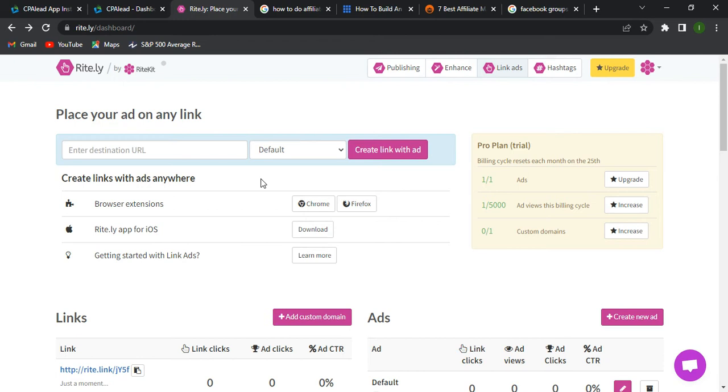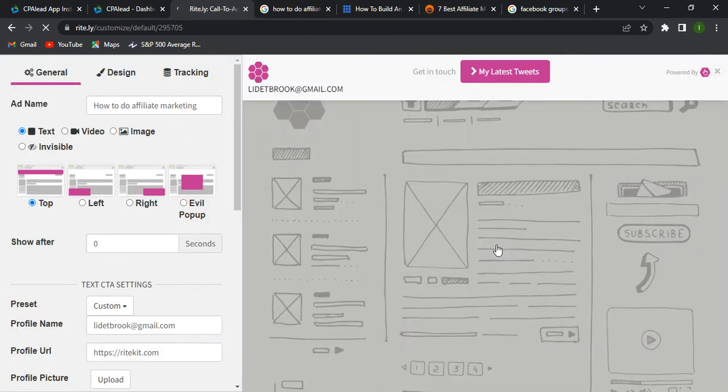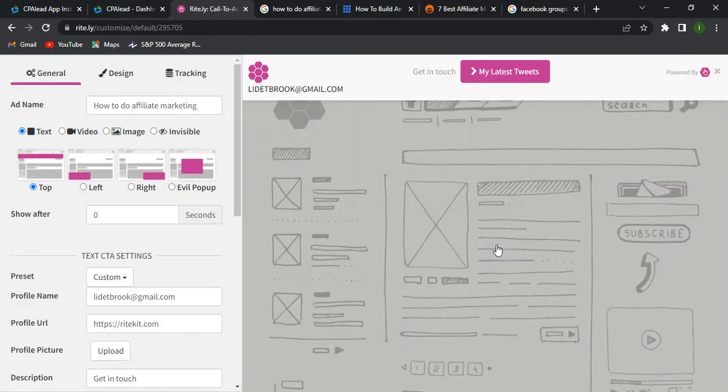After you register, this is going to be your dashboard. I'm just going to click directly on create a new ad, so that I can advertise my link. I'm going to give my ad name. I have already done that: how to do affiliate marketing. I'm going to leave the domain as it is. As you can see, there is an add custom domain option, but if you select it, you are going to pay for that. So I'm just going to continue with the free one.